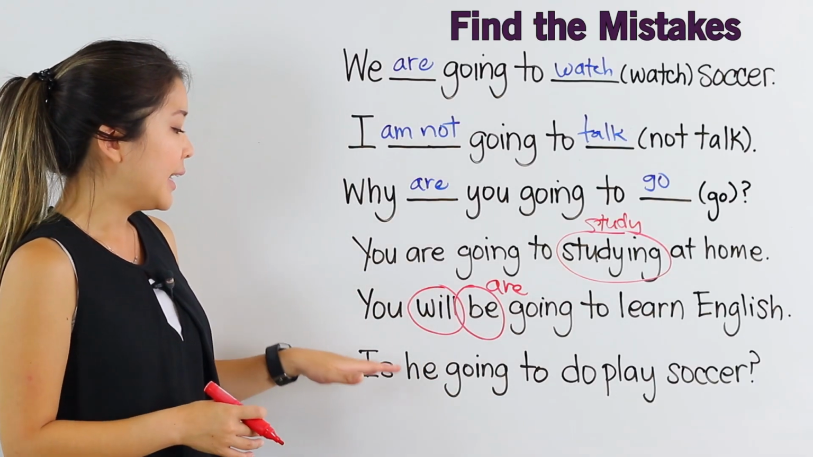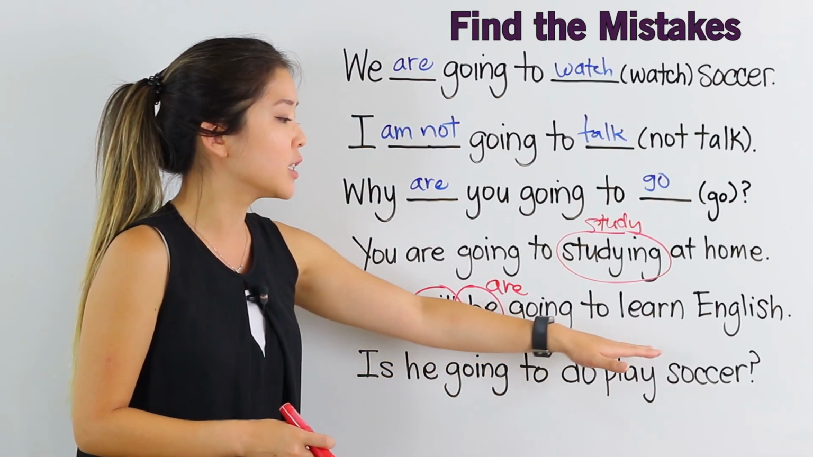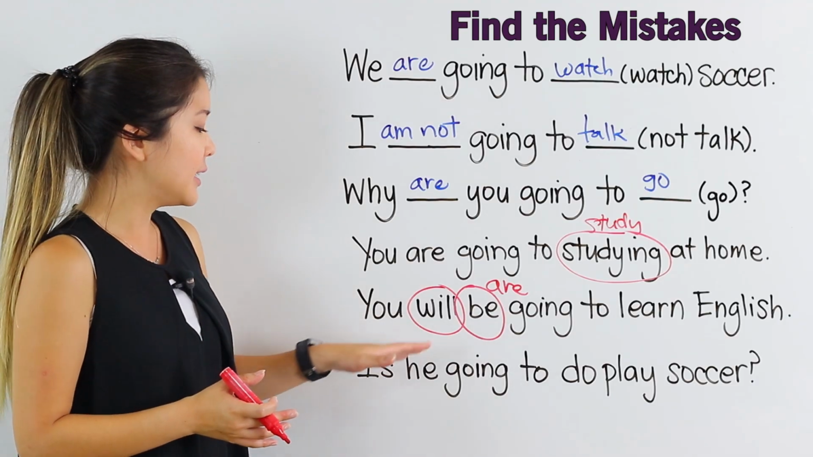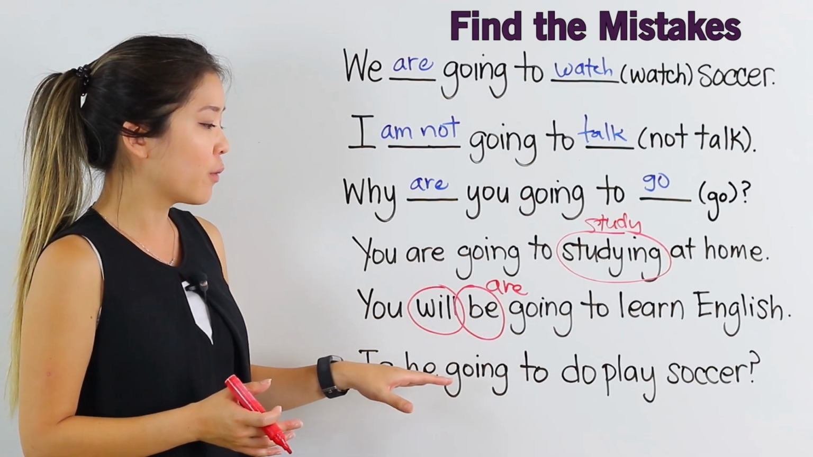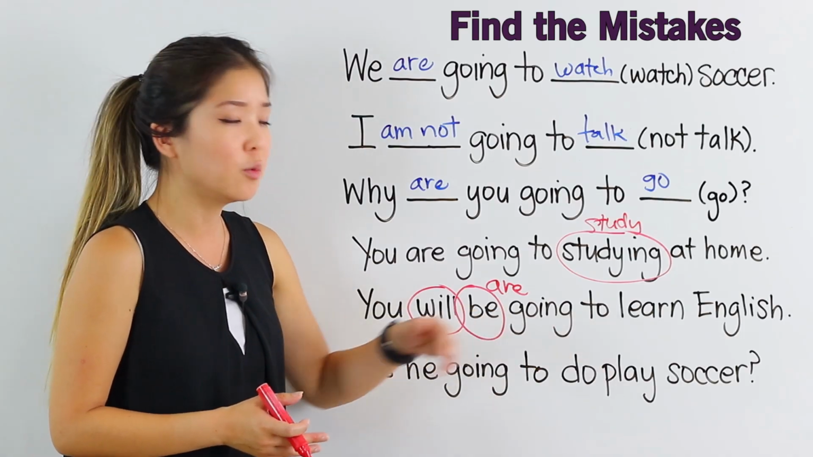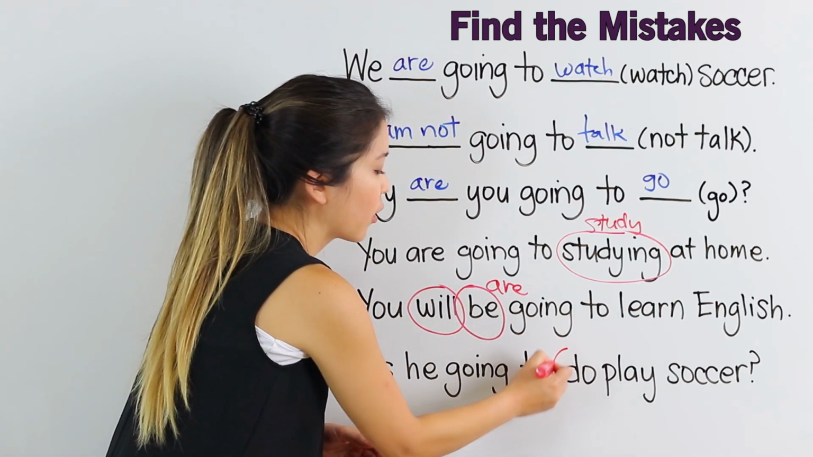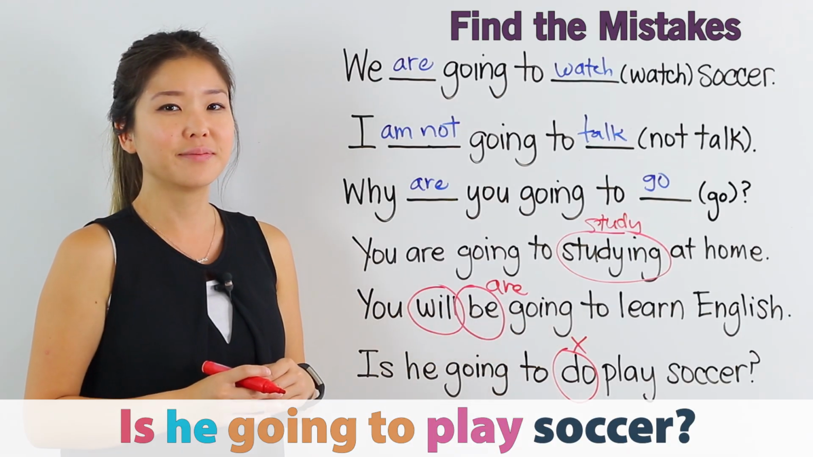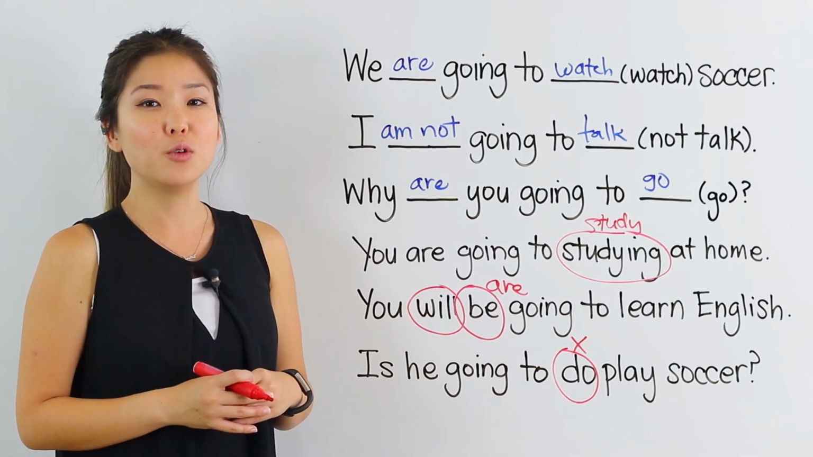And finally, is he going to play soccer? Uh-oh, we have two verbs here. Is he going to? That's correct, but we have do and play. We don't need both. So we say, is he going to play soccer? Great job, everybody. Let's move on.